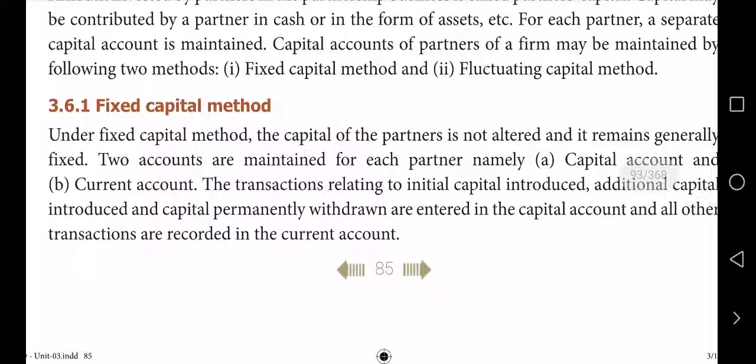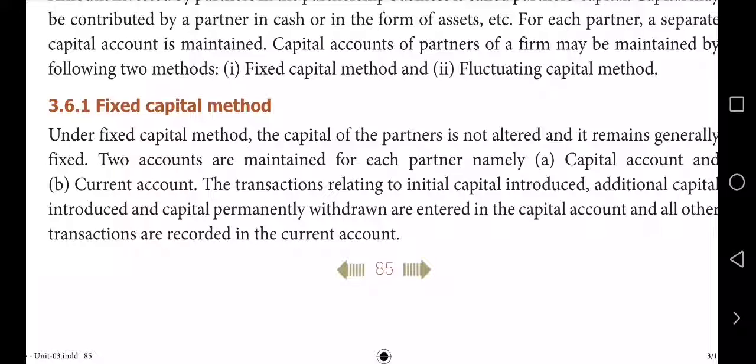Under the fixed capital system, if the partners agree to keep their capital fixed, with no changes, even after 1 year or 2 years, with numerous transactions being carried on, they don't want to touch the capital account; it remains the same. So where to record all those transactions? In that case they open one more account called current account. Except capital and additional capital, all other items like interest on capital, interest on drawings, salary, commission are recorded in a separate account, and this is what you call current account.